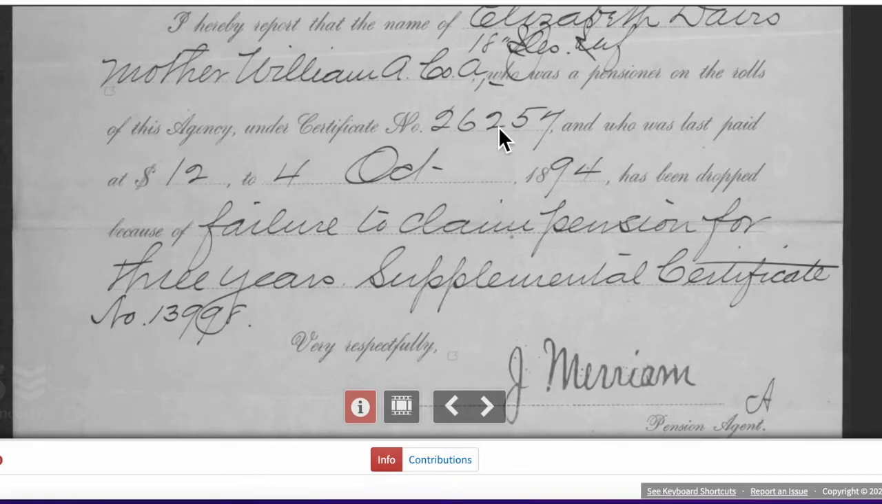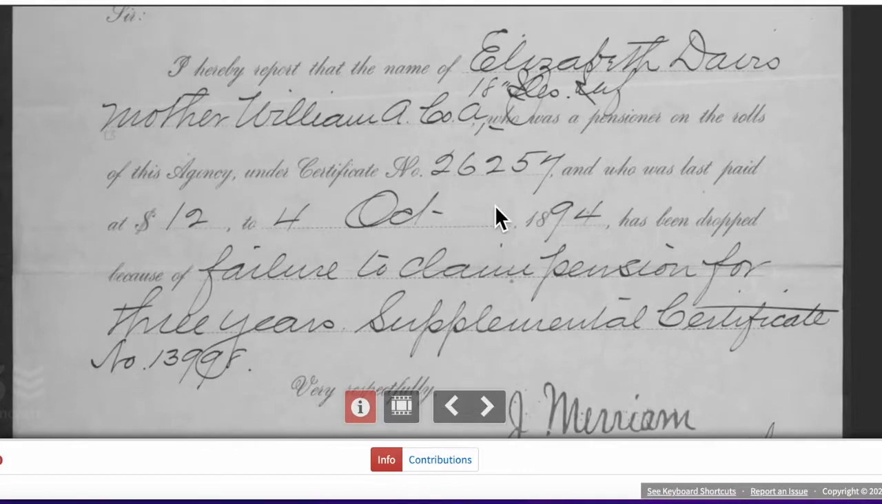Pension, this is the pension number, the record number 26257. And so this is what I was talking about. I know that Elizabeth Huggins is alive on the 4th of October, 1894. Oh, wait, no, I know that she is no longer alive because she's been dropped because of failure to claim the pension for 3 years. So now I have a pretty good idea that in 1894, if she's dropped because she hasn't claimed it for 3 years, that means that she dies around 1891. Again, piece of information I didn't know before.